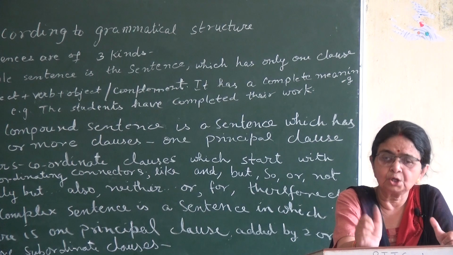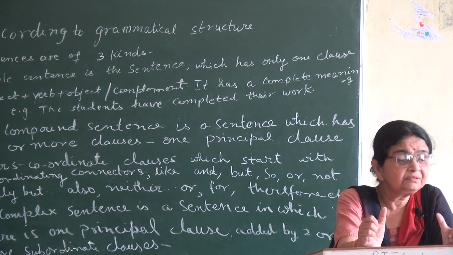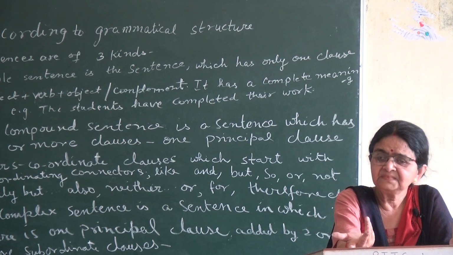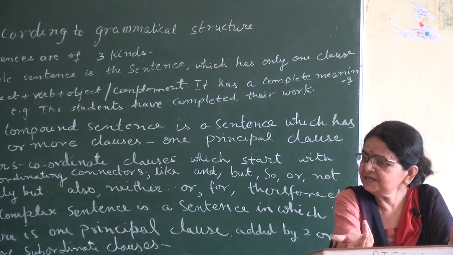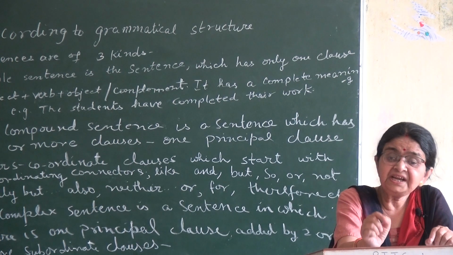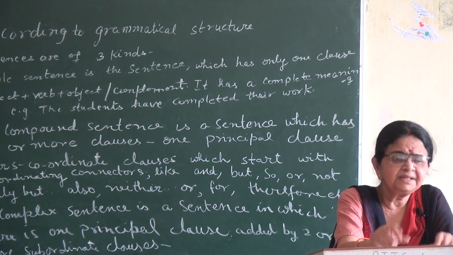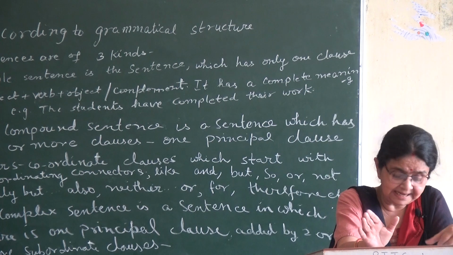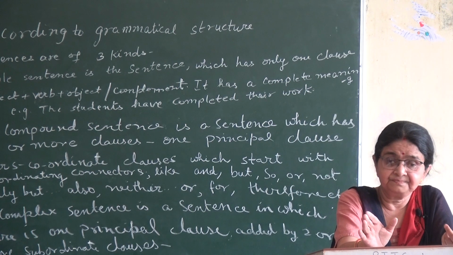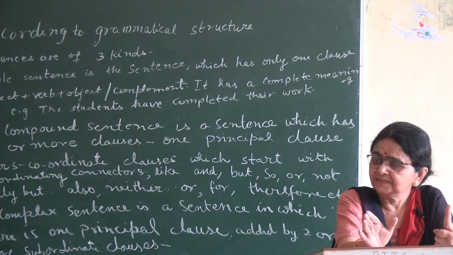That coordinate clause of compound sentence will begin with coordinating conjunction, which you have already read. You have read coordinating conjunctions, total list you have read it. And beginning from, what happens in a compound sentence? There is one principal clause, just like you read just now, she ran fast. This is principal clause of compound sentence.